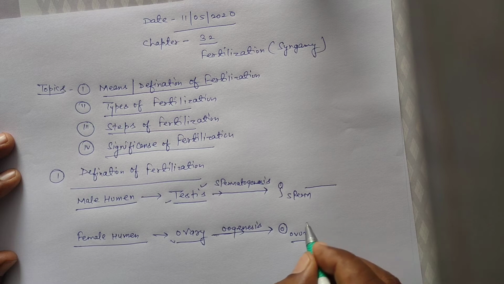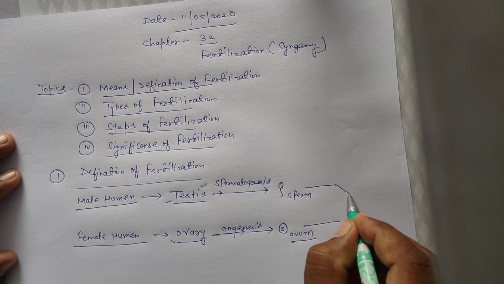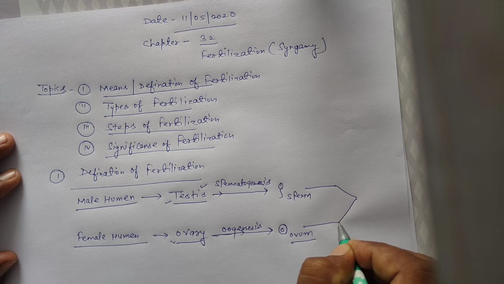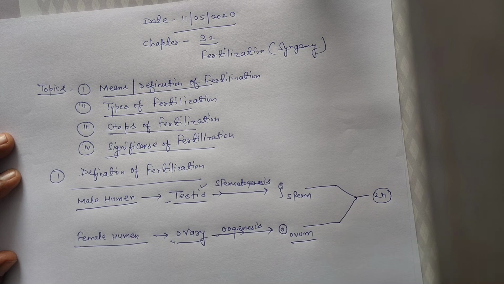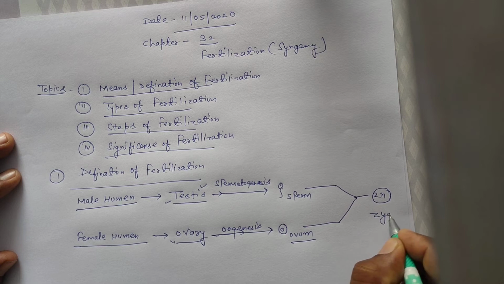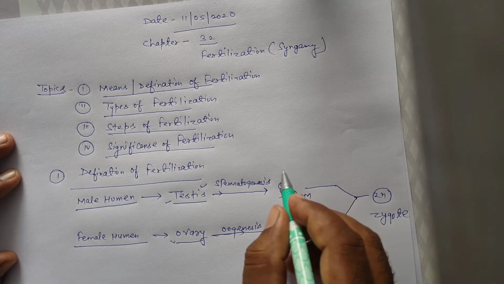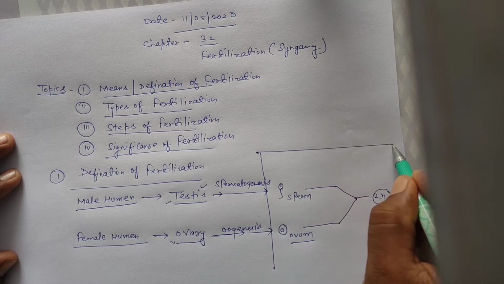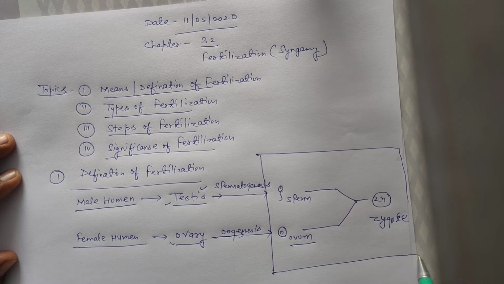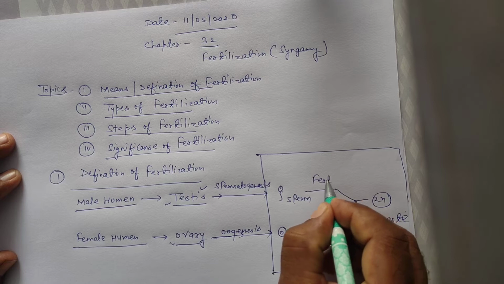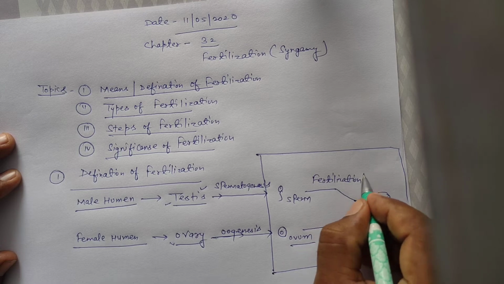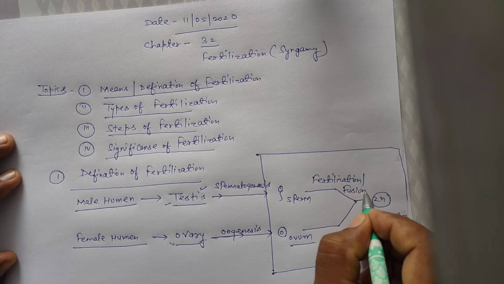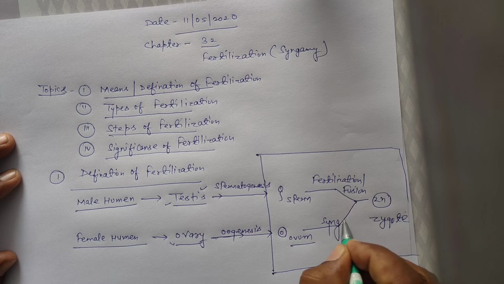In favorable condition, if the mature male and female gamete, meaning sperm and ovum, are properly integrated or fused and form a single diploid cell, this process is called fertilization, or fusion, or syngamy.